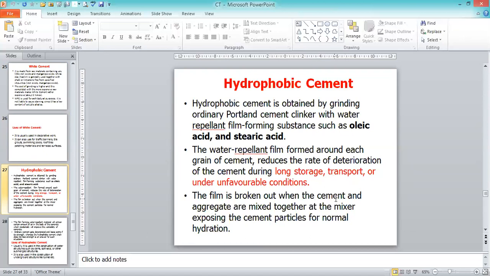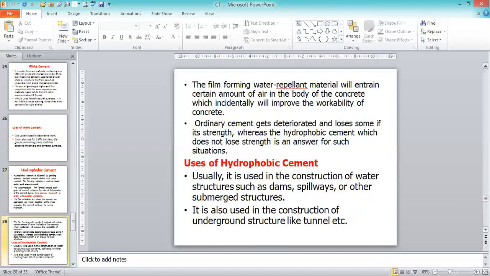The film is broken when the cement and aggregate are mixed together at the mixer, exposing the cement particles for normal hydration. Until you open the bag of cement, the powder, that is the fineness, is maintained. Once you open it and it is exposed to weather conditions, and then mixing happens, the water repellent film is disturbed, comes out, and the cement mixes with the other ingredients itself. That is known as hydrophobic cement.